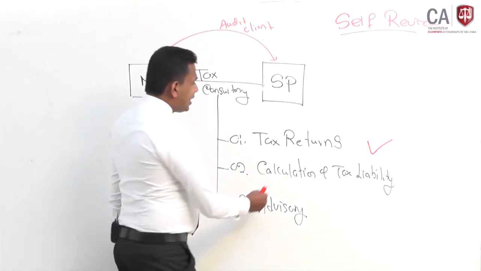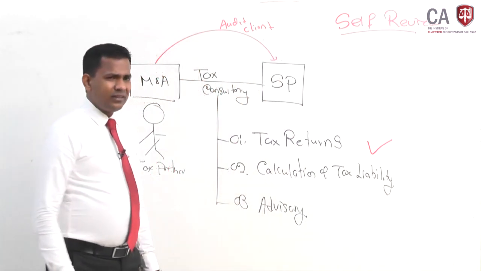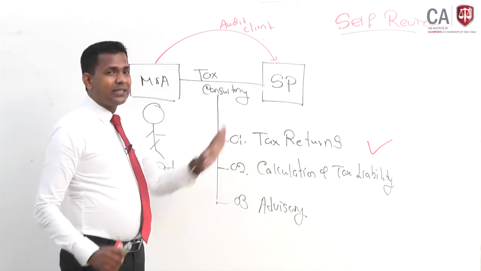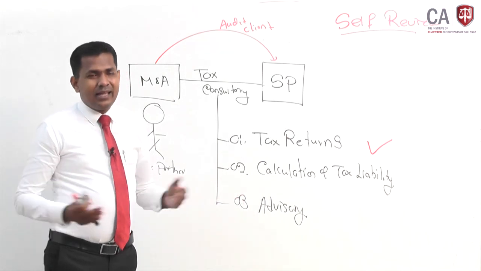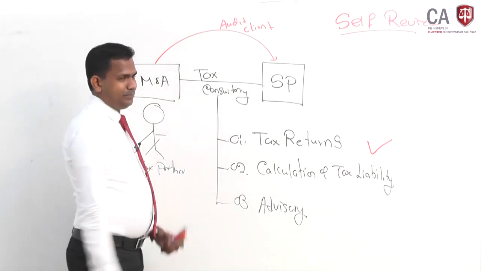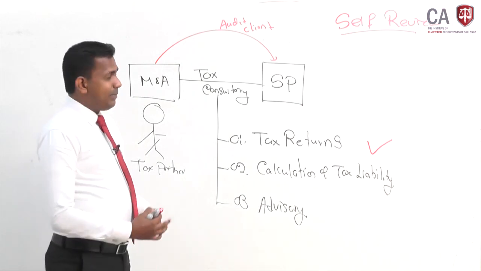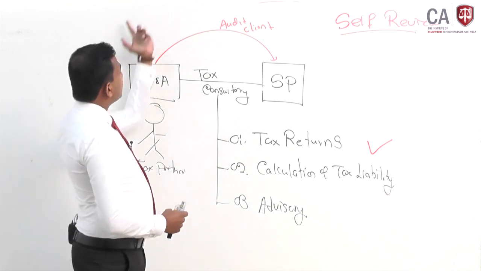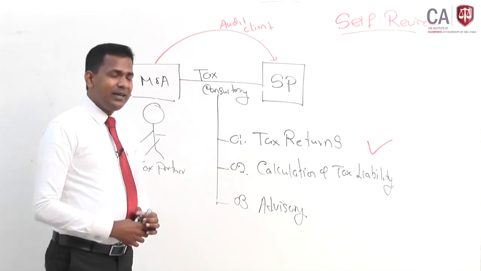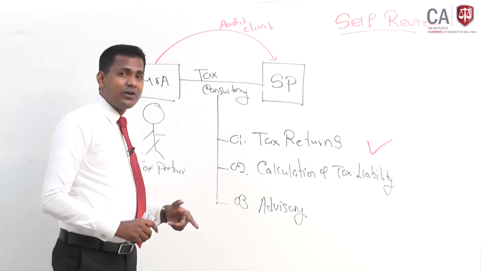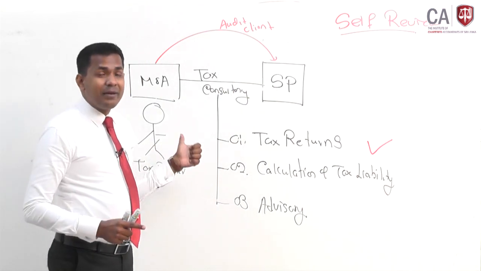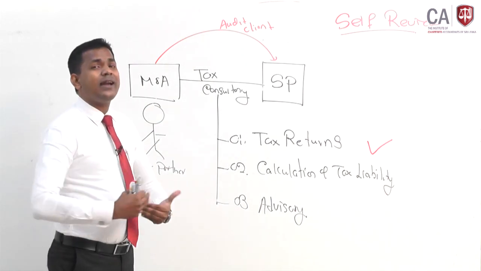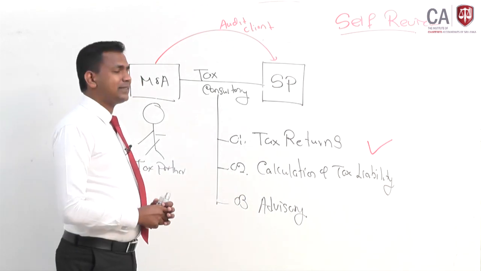Number 2, calculation of tax liability. Calculation of tax liability means at the year end, the SP's tax should be calculated by someone. That part is done by the M&A. M&A calculates the tax liability and gives it to the SP. Then M&A is going to audit the SP. Another day, M&A is going to check the tax calculation which was prepared by M&A itself. So therefore, the self-review threat is very high when you calculate the tax liability.